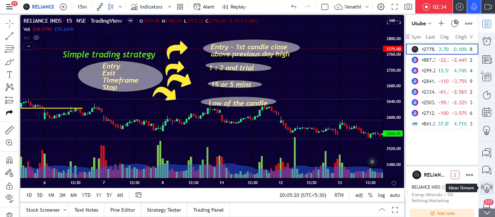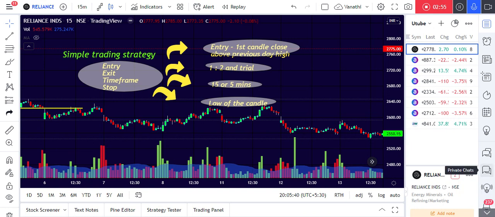So these things we need. First step is to find out the stock which is moving according to our strategy. Then we have to decide the entry, exit, time frame, and stop.